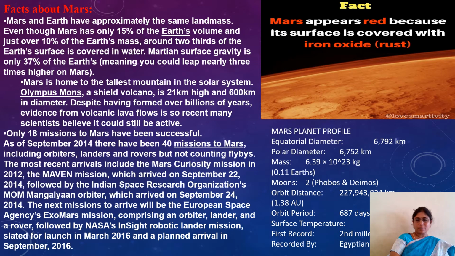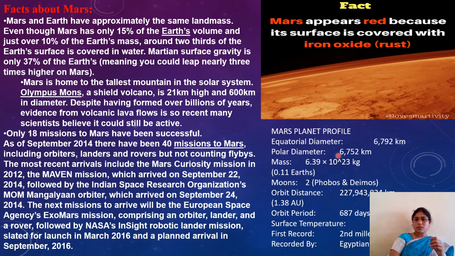Next planet, children, Mars. This Mars looks like a red planet when we observe it in our solar system. Yes, so why does this planet look red in color? Because this planet's surface is covered with iron oxide. Iron oxide means rust. The old iron bars in our homes also get rust. Yes, so because of this rust, this planet looks red in color. So here if you observe the profile of this one, see